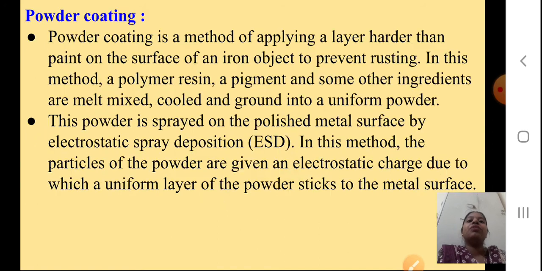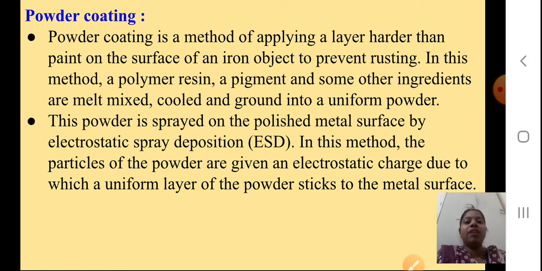Okay. Now, powder coating. Powder coating is a method of applying a layer harder than paint on the surface of an iron object to prevent rusting. In this method, a polymer resin, a pigment and some other ingredients are mixed, cooled and ground into a uniform powder. This powder is sprayed on the polished metal surface by electrostatic spray deposition, which we call ESD.